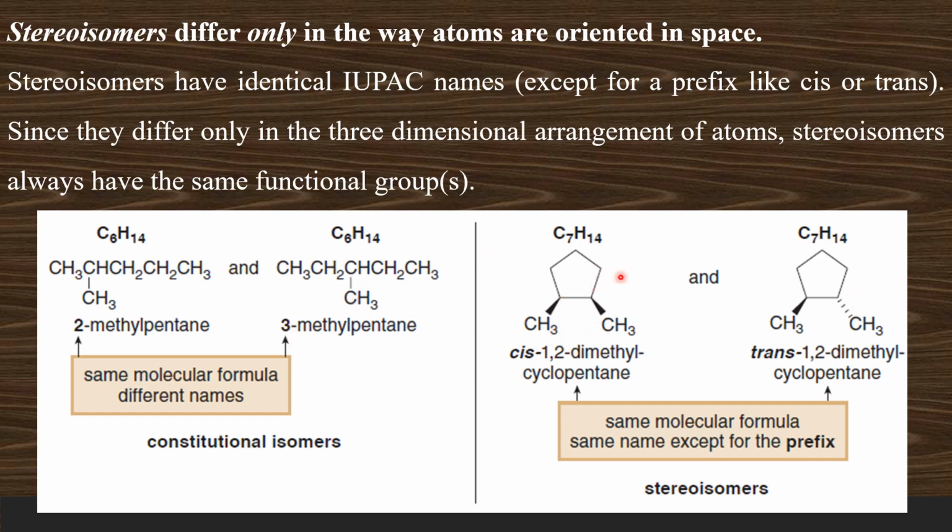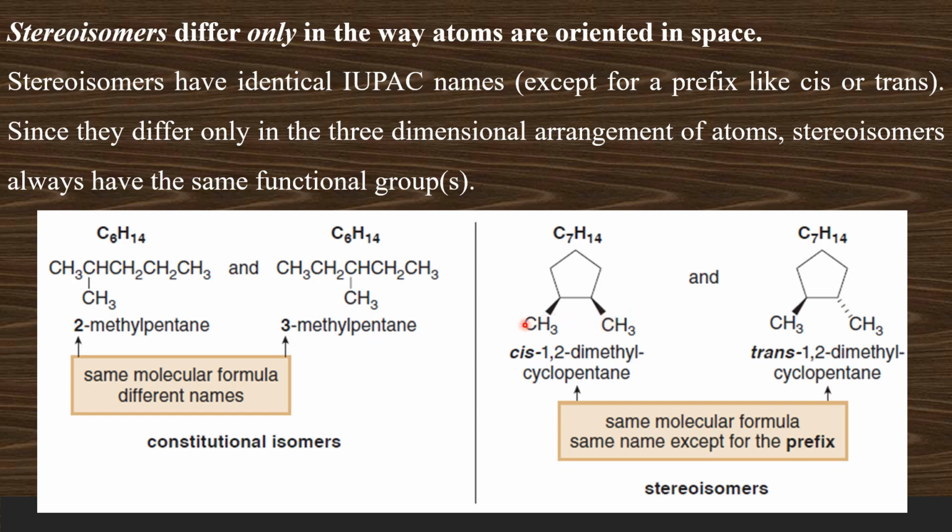These two molecules are examples for stereoisomers. They have the same molecular formula, they have the same connectivity. In this molecule you can see there is a 5-membered ring, a cyclopentane, in which there are two methyl groups in the adjacent carbon atoms. Here again a cyclopentane with two methyl substituents in the adjacent carbon atoms. And they differ only in the way these two groups are oriented in space.